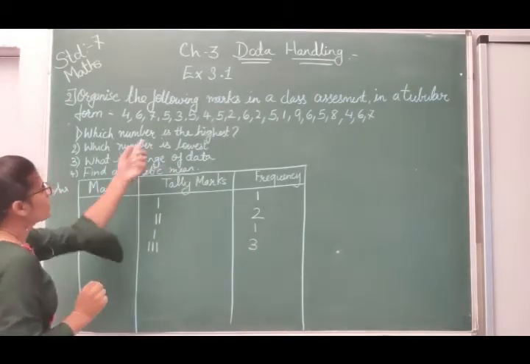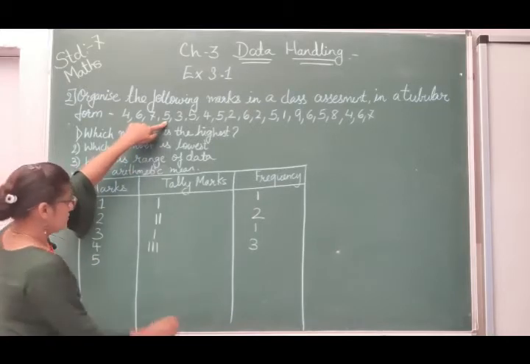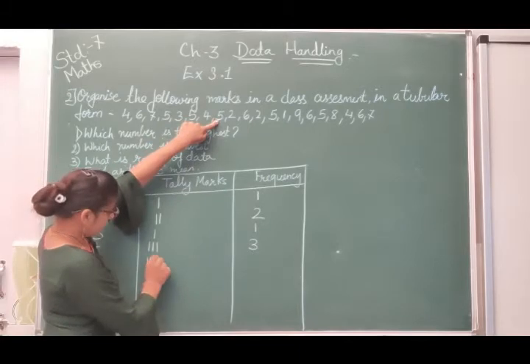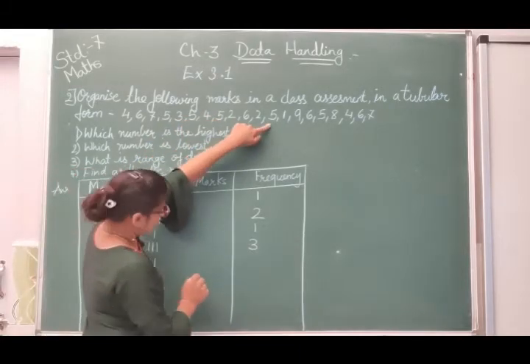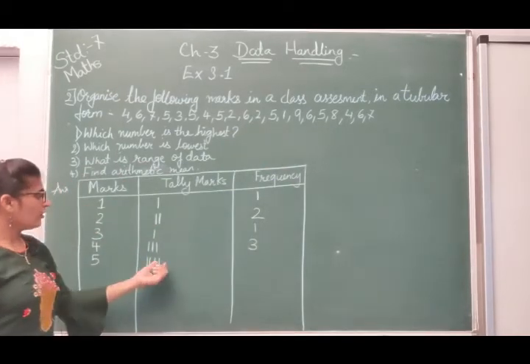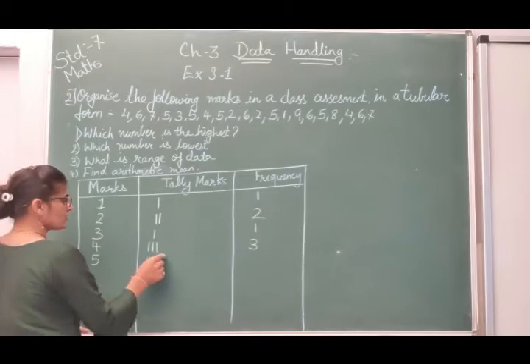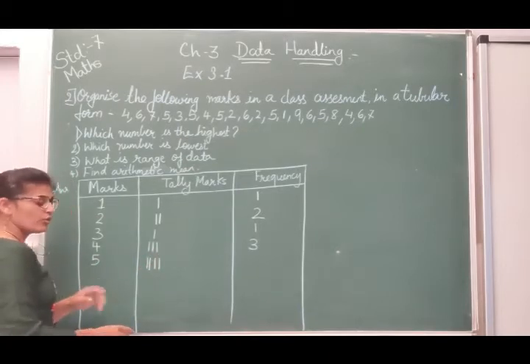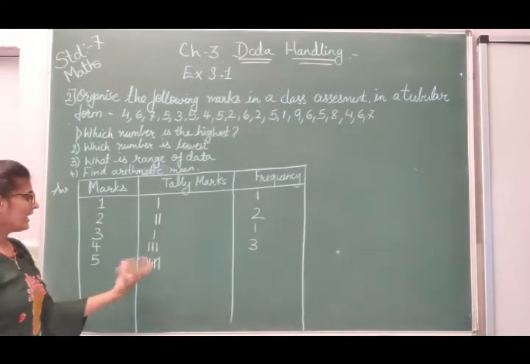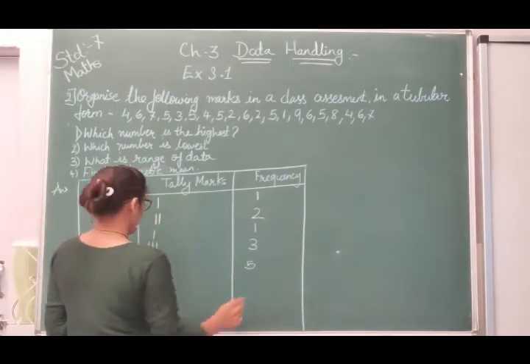Now after 4 you can see 5 is also there, so write down 5: once, second, third, fourth, and here fifth. For the fifth we are not going to put a fifth line, but what we will do is put one cross line over these 4 lines. This means that this is a bunch of 5 tally marks. So 5 is how many times? 5 times.